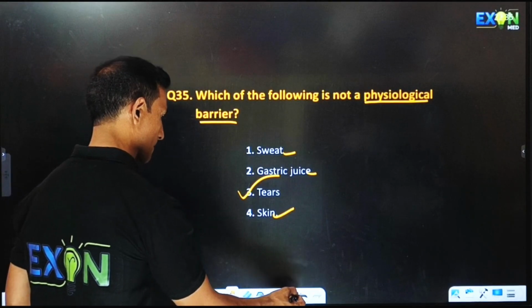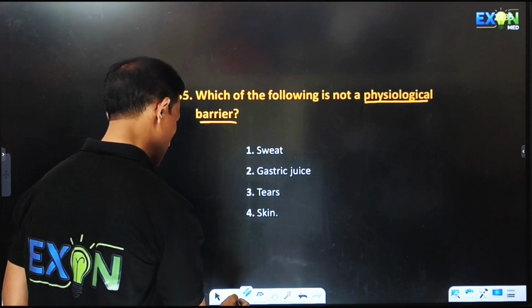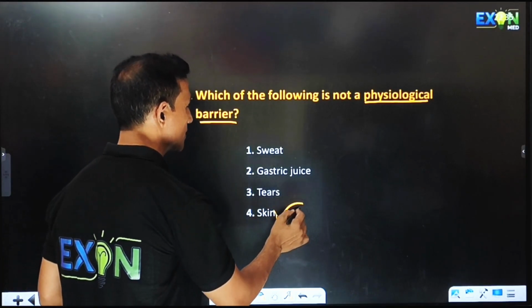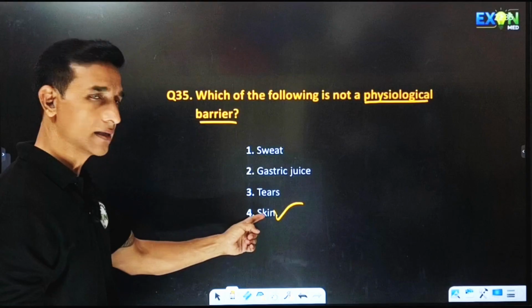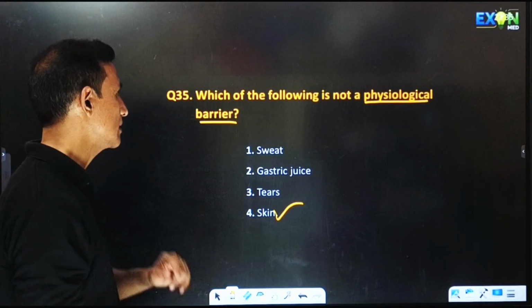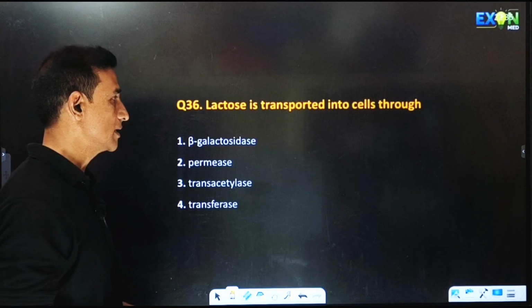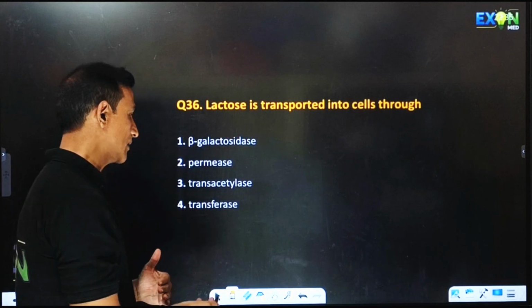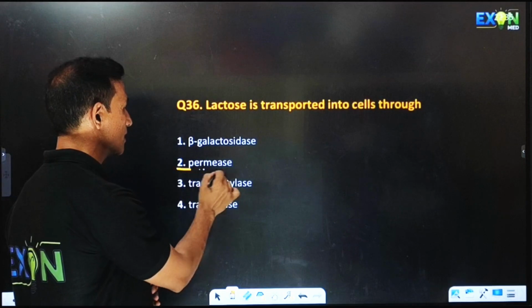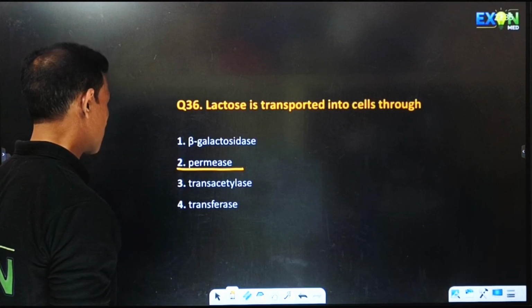Not a physiological barrier. Skin is not a physiological barrier because the others are all secreted inside and this is present outside. So skin is not a physiological barrier. Lactose is transported into cells through, so for transferring the lactose inside, we require permease. The cell wall should become permeable. Hence, that is the right answer.